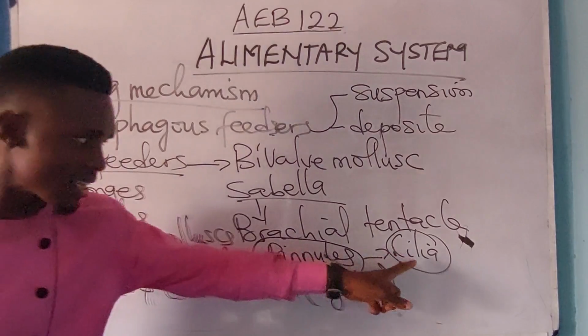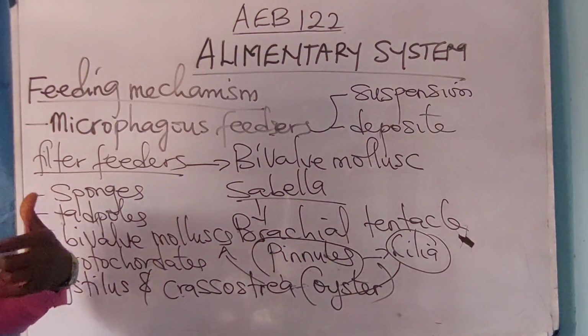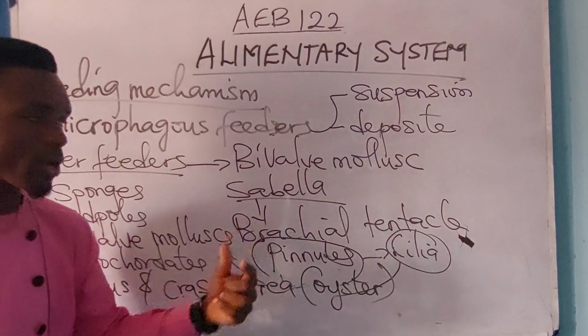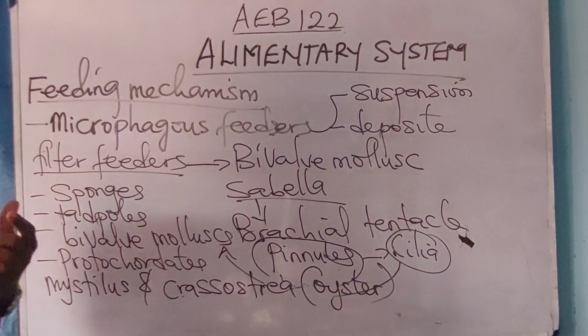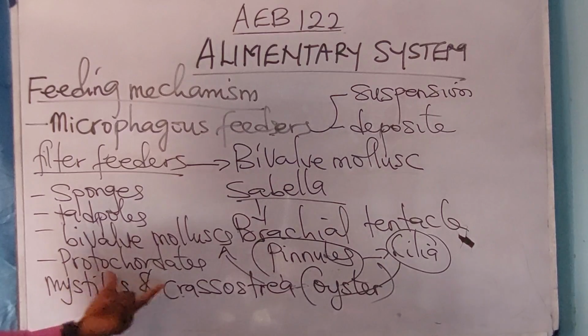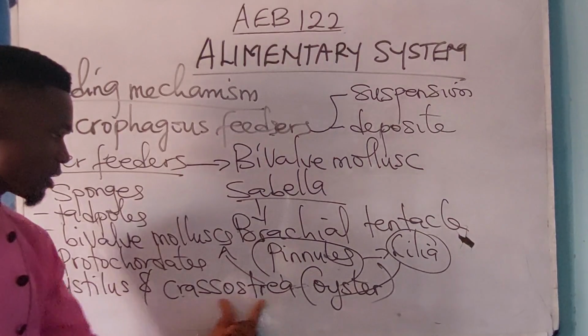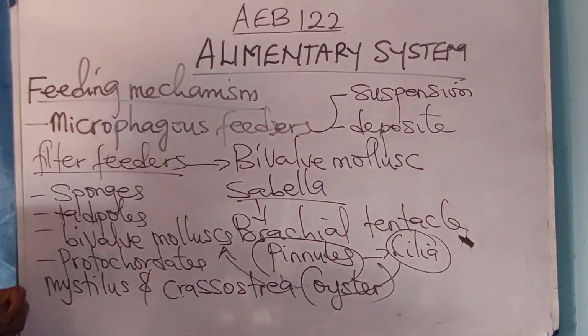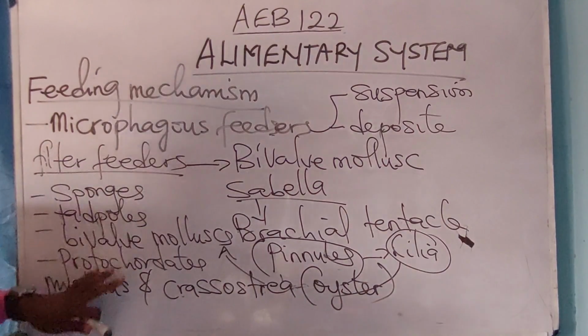I said cilia is that hair-like structure that surrounds the branchial tentacles of sabella. Other examples of animals that use cilia for feeding are sponges, tadpoles, bivalve mollusks, protochordates, and another type of bivalve mollusk called Mytilus and Crassostrea. Take note of this. Then other organisms also have different feeding organs. Please take note of this.